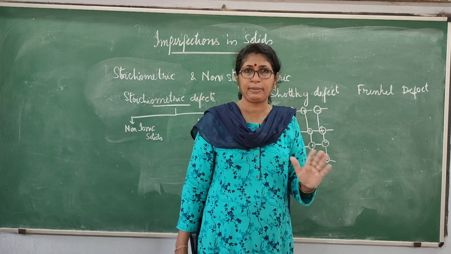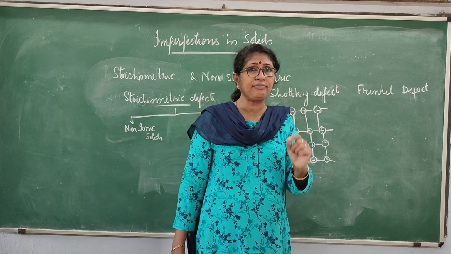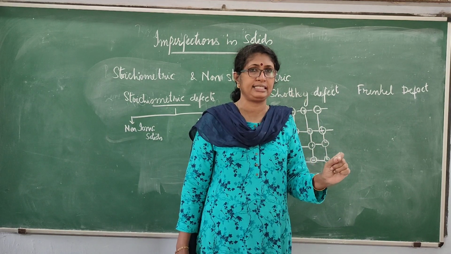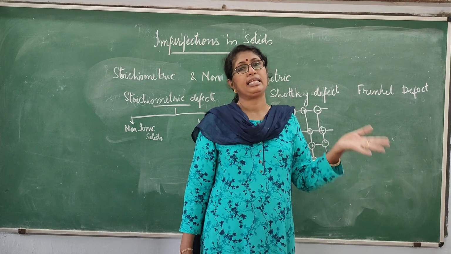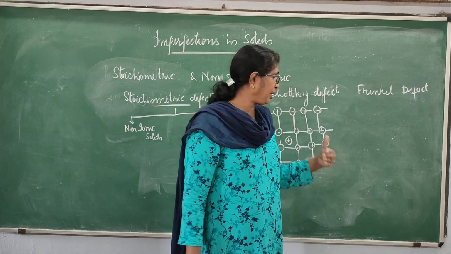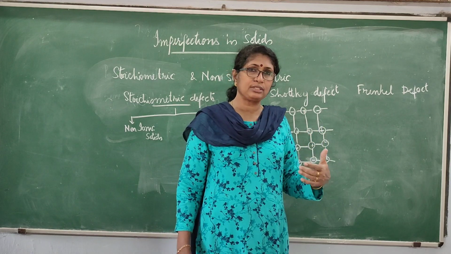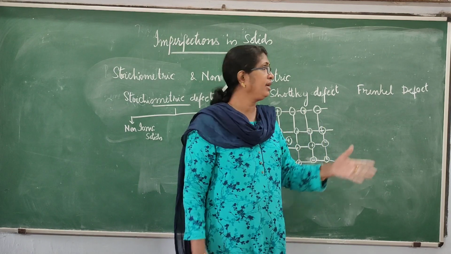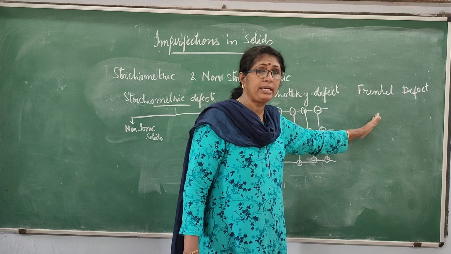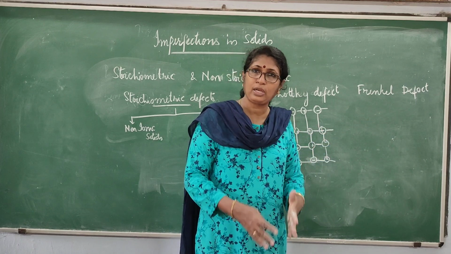Therefore, the density will be the same. So in Frenkel defect, there is no change in density, but in Schottky defect, the density will decrease. Now, the Schottky defect is shown by crystals whose coordination number is very high, whereas Frenkel defect is shown by crystals whose coordination number is very low.